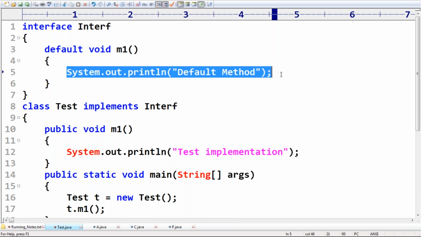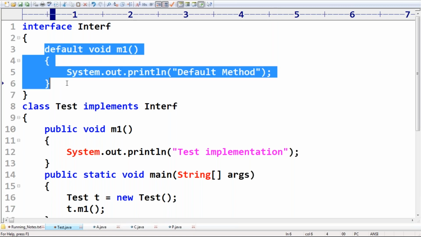Without implementation, no chance at all, you can't declare it.